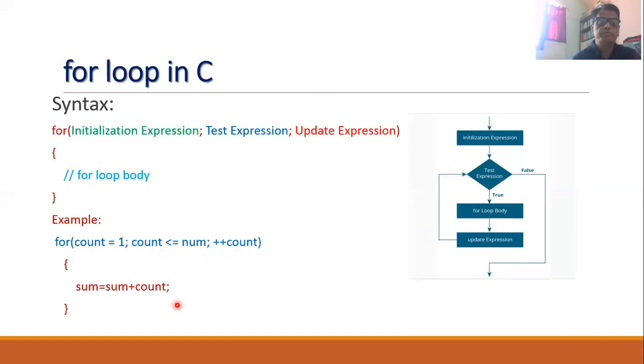So you will find that this loop is repeatedly executed until this count becomes greater than the number. As soon as the value of the count becomes greater than 15, this loop will be terminated. So you will find that by using this loop, we can make an addition or summation of the first 15 numbers.